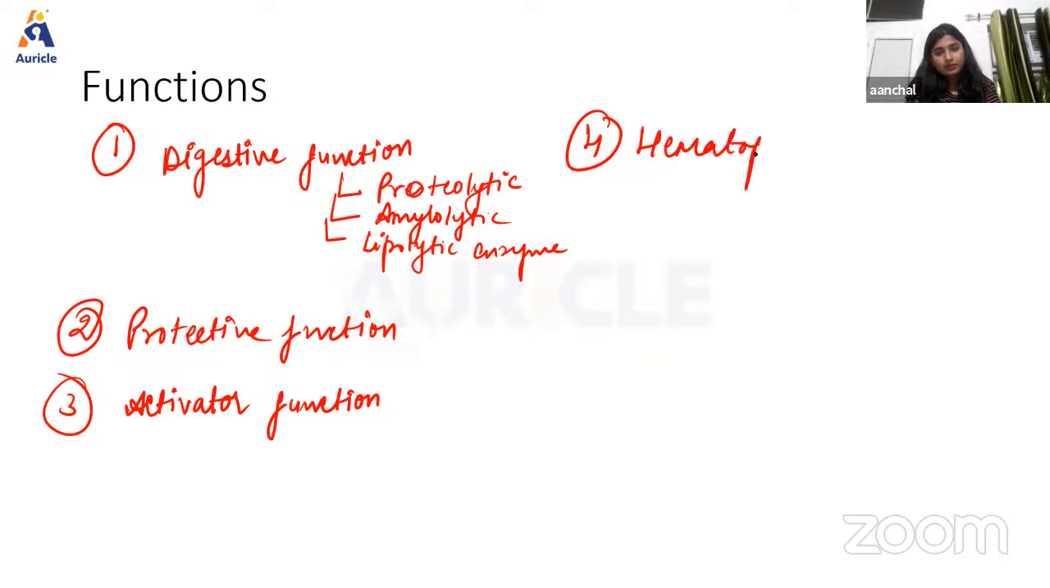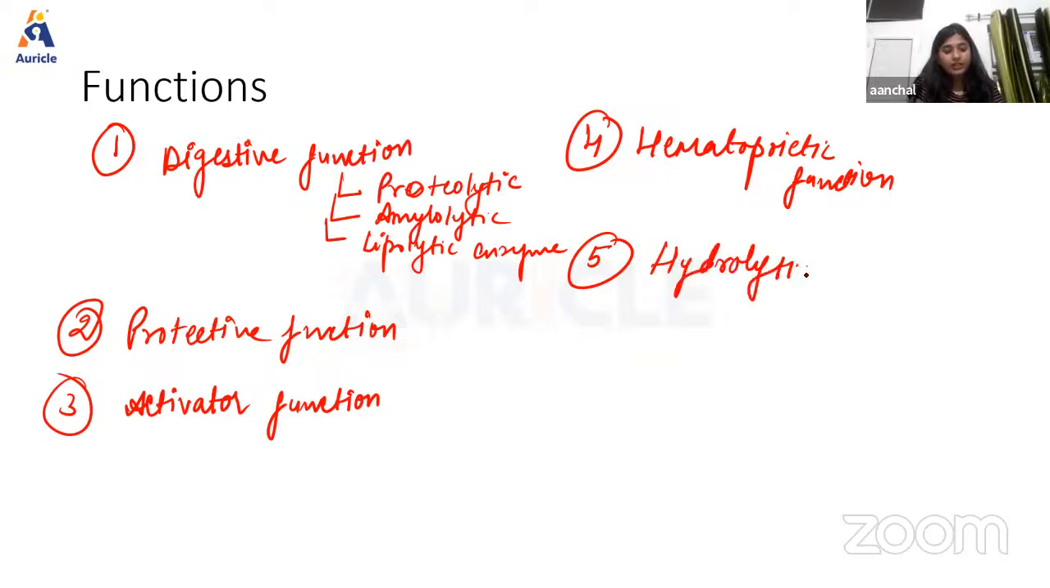Okay. Then next we have hematopoietic function. So basically, there is a very important substance that is present, that is intrinsic factor of Castle. So that is present in intestine, which plays a very important role in erythropoiesis. How will it play? Because this intrinsic factor of Castle is very important for the absorption of vitamin B12 in intestine. And finally, we have the hydrolytic process. So the intestinal juice is also responsible for enzymatic reaction of digestion. Okay, so this is all about the function of succus entericus.